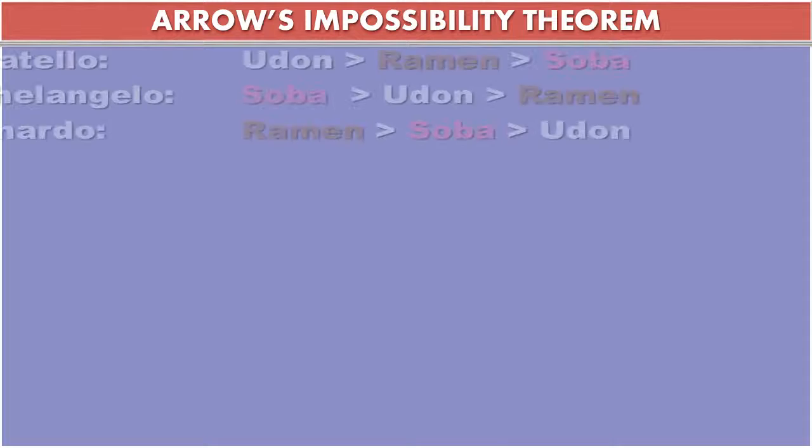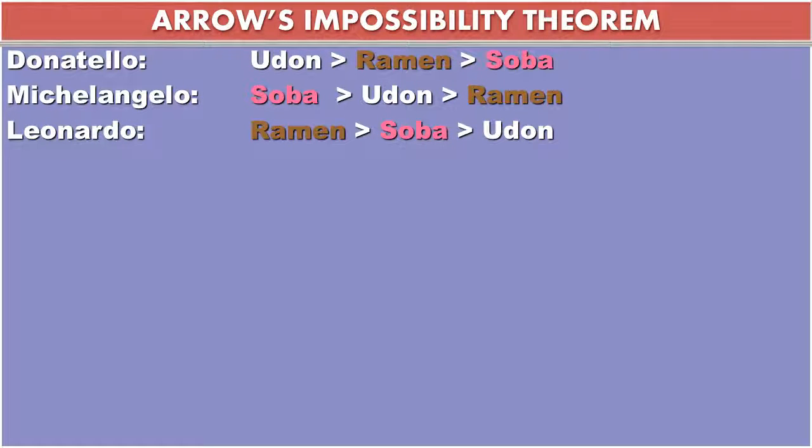So let's imagine a situation where we have 3 voters, 3 of the 4 Ninja Mutant Turtles, Donatello, Michelangelo, Leonardo, and 3 choices. And here we're going to have noodles: udon, ramen, and soba. And they're planning to have a noodle supper for their 4th, Raphael, but they can only choose one type of noodle. So this shows you what they prefer. Donatello likes udon more than ramen, ramen more than soba. Michelangelo, soba, then udon, then ramen, and Leonardo, ramen, soba, then udon.